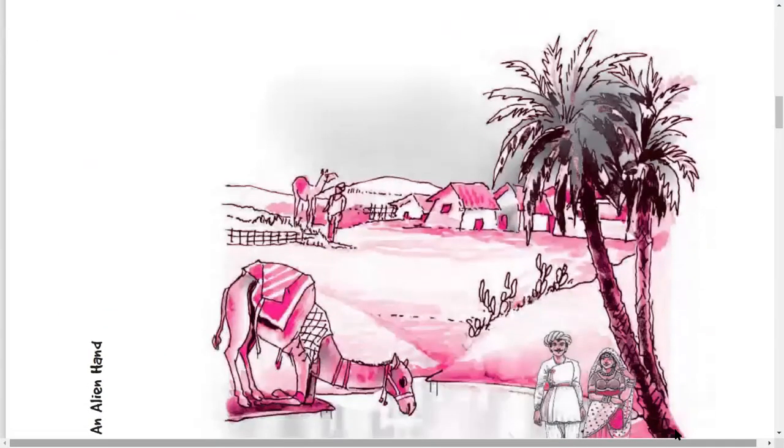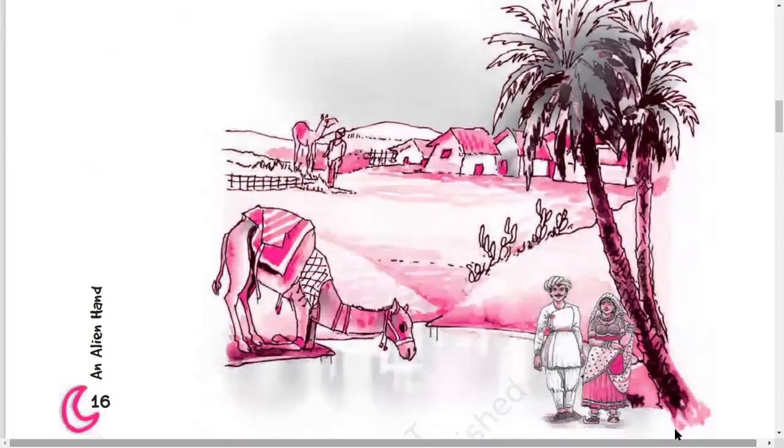Can you see this picture? This is an oasis, and no, it is not an oasis. This is a desert where you can find cactus plants, you can find date plants or trees. Then you can see the human habitation huts. Then you can see the dressing of the people, the culture, especially in India. Then we can see the camel, which is the ship of the desert.